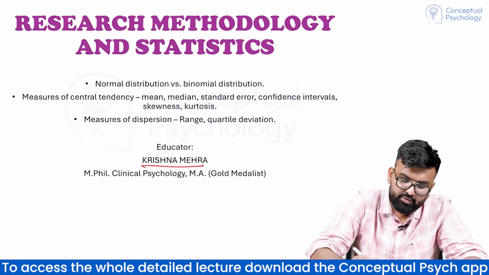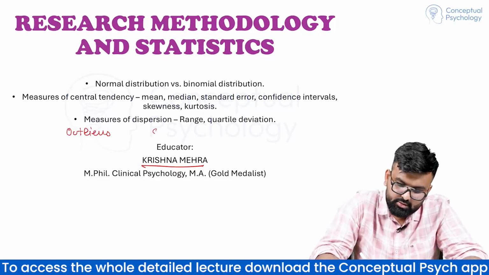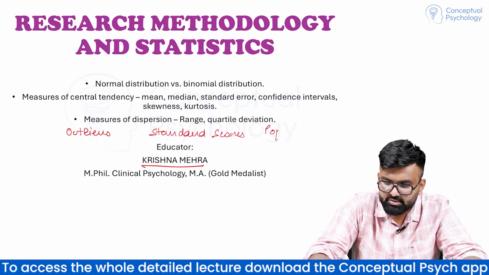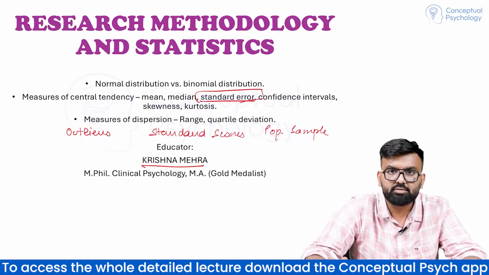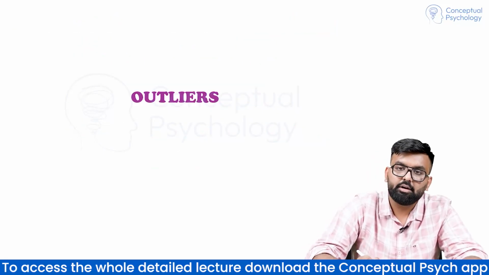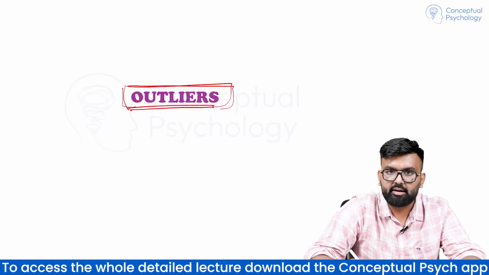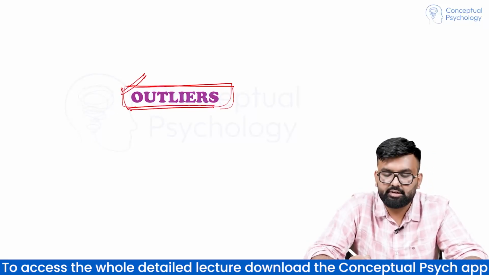So today we will be covering some of the topics like outliers, standard scores, population, sample, statistics and parameter, and standard error. So let's move ahead with the lecture. First is outliers. हमने बहुत बार पूरे lectures में सुना outlier है, एक deviant observation है. So finally we will discuss outliers in detail.